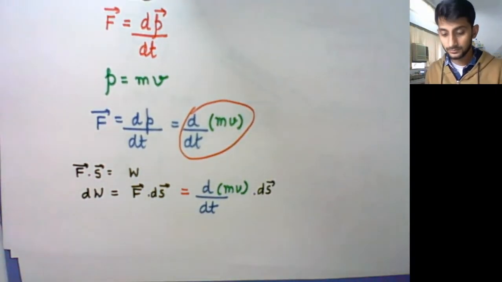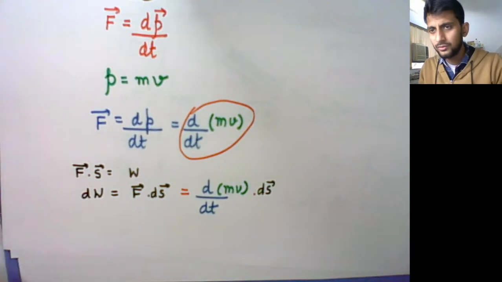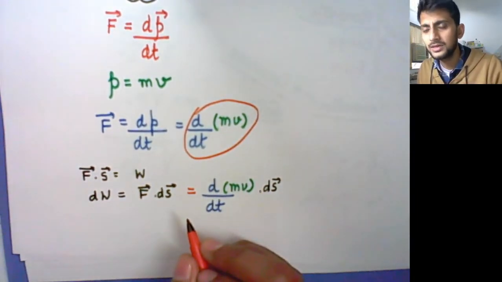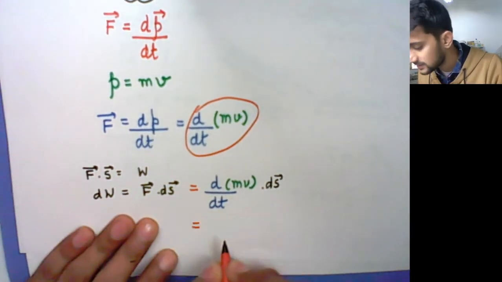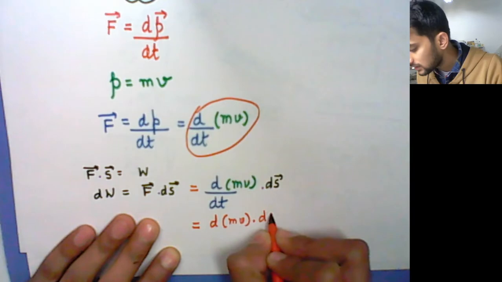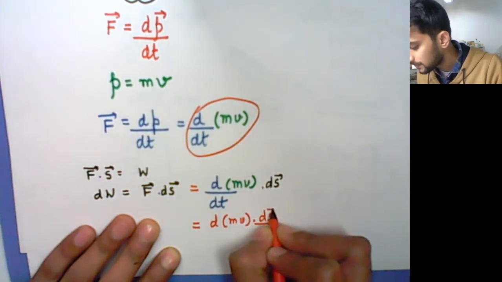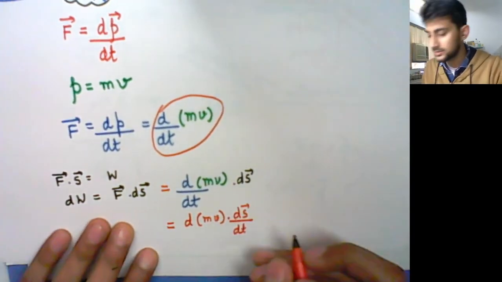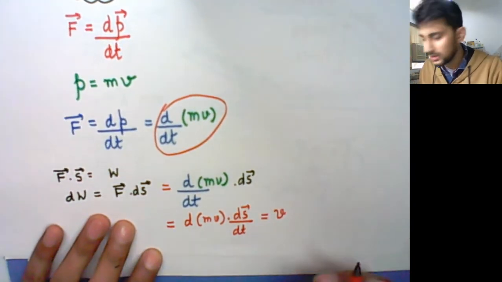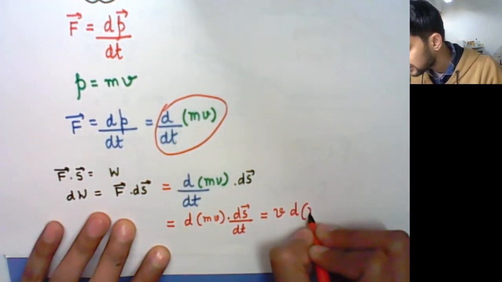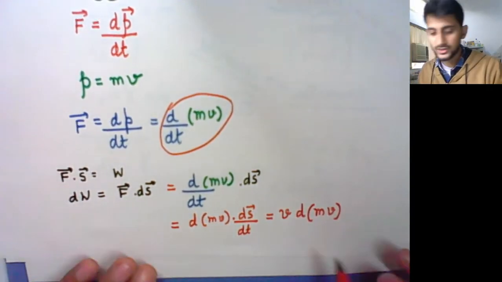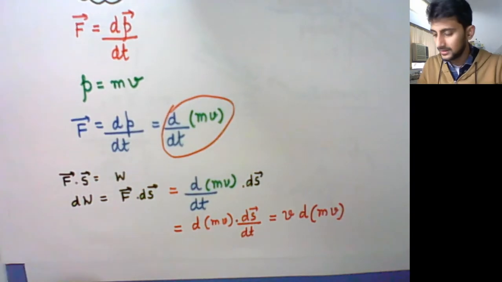Here we consider that this small d is just like a differential operator, so I can also write this as d(mv) dot ds upon dt. So that gives us another v. Now ds upon dt is velocity. Okay, v into the differential of mv. I've got it like this.